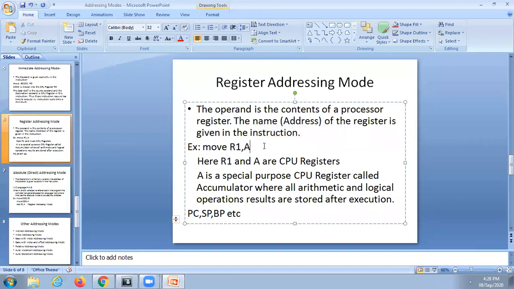Memory operand means main memory address. So all the register addressing mode instructions contain only the register operands. Instruction followed by source CPU register followed by destination CPU register. That's all. Is it clear? Or do you have any doubts in this? No, sir. Okay.